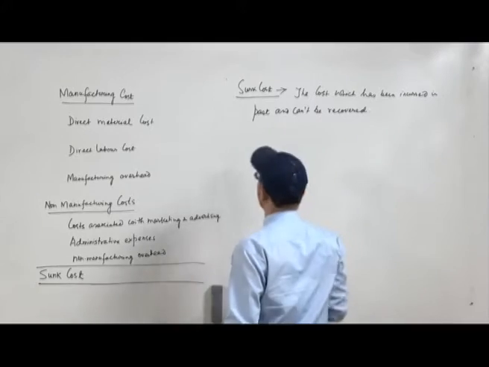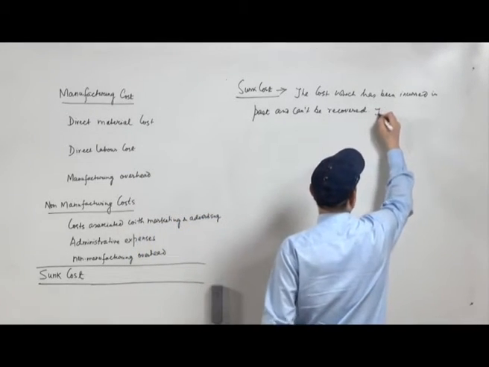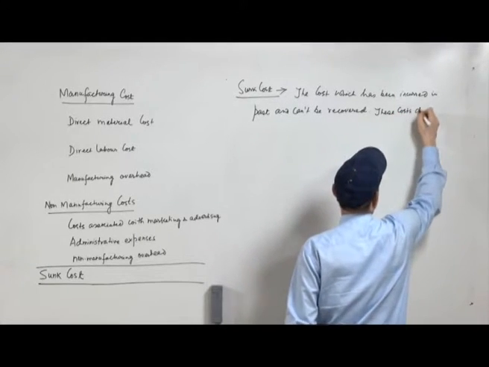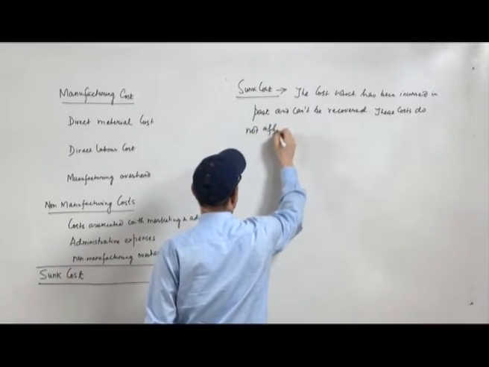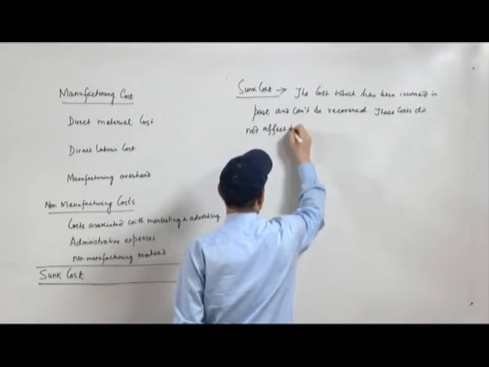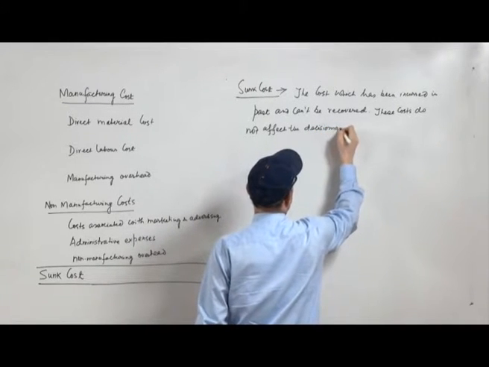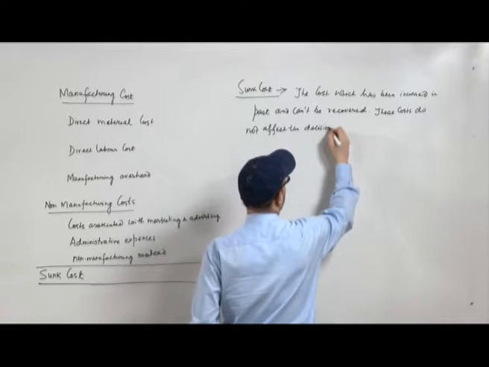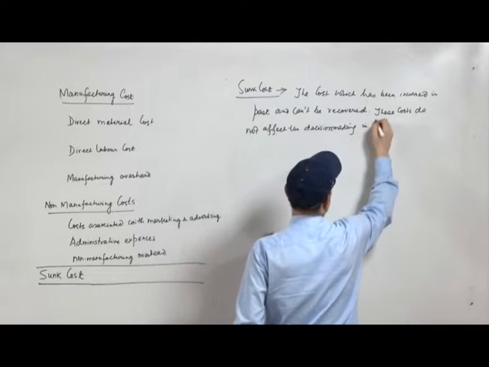So, these costs do not affect the decision making in future.